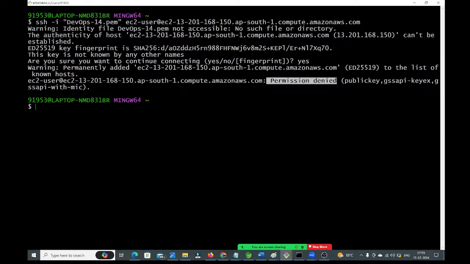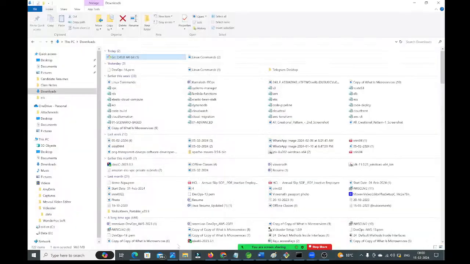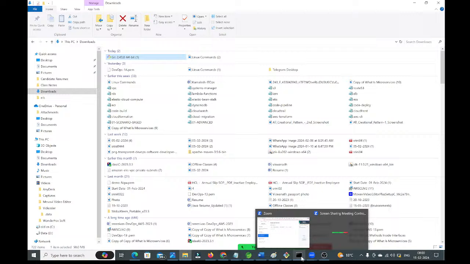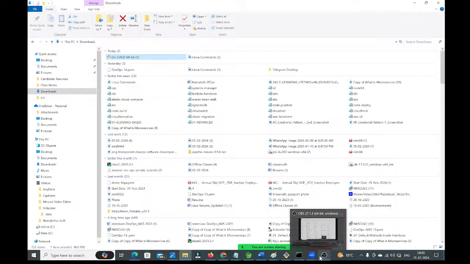So now what I want to do, where we have that key, observe carefully. Yesterday we downloaded DevOps-14.pem into the downloads folder. See guys, yesterday we downloaded this key, DevOps-14.pem. This key is available in the downloads folder. So from there only you can connect. How will you switch to that location, guys?